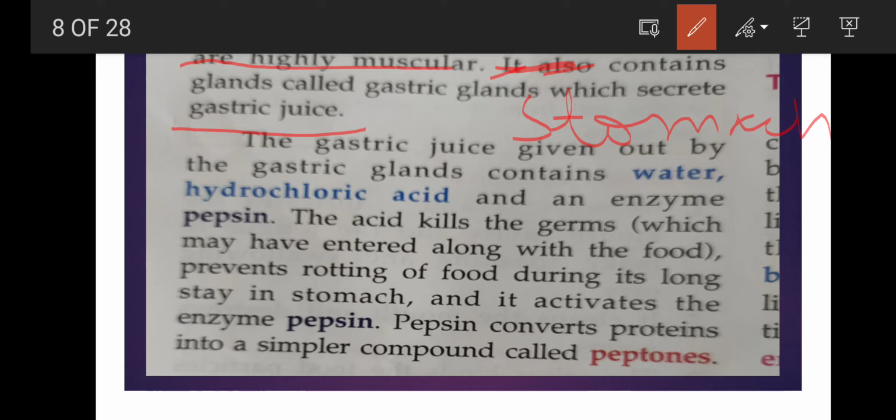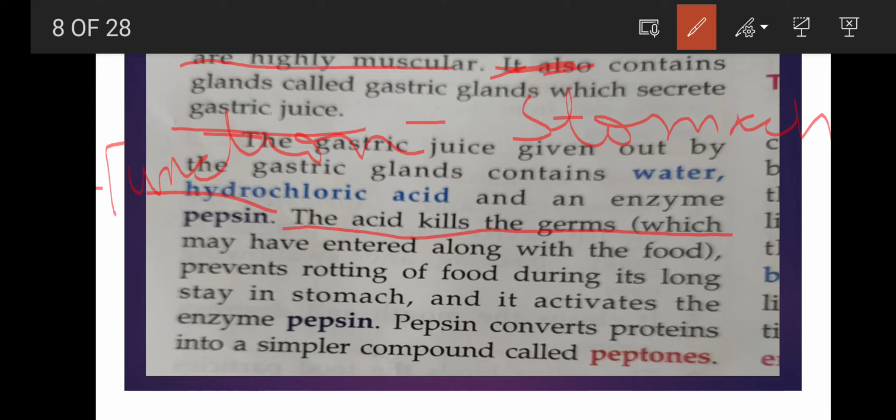The acid kills the germs which may have entered along with the food, okay, and prevents rotting of food. So this will be the function. Clear? From here the function will start. You can mention here the word function, and then you will put a dash here like this.